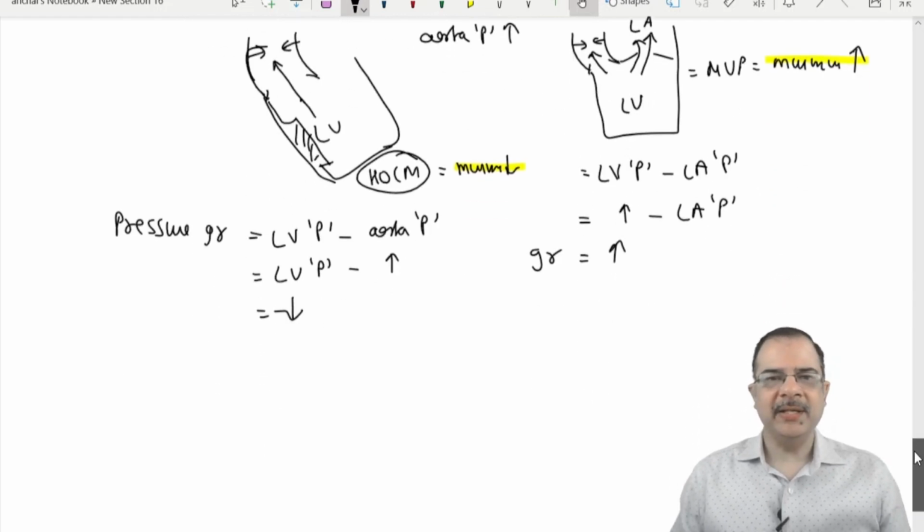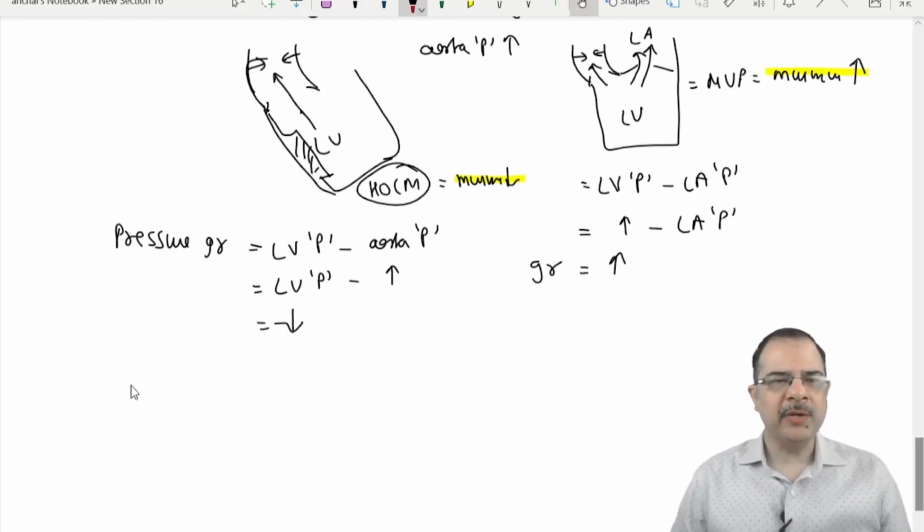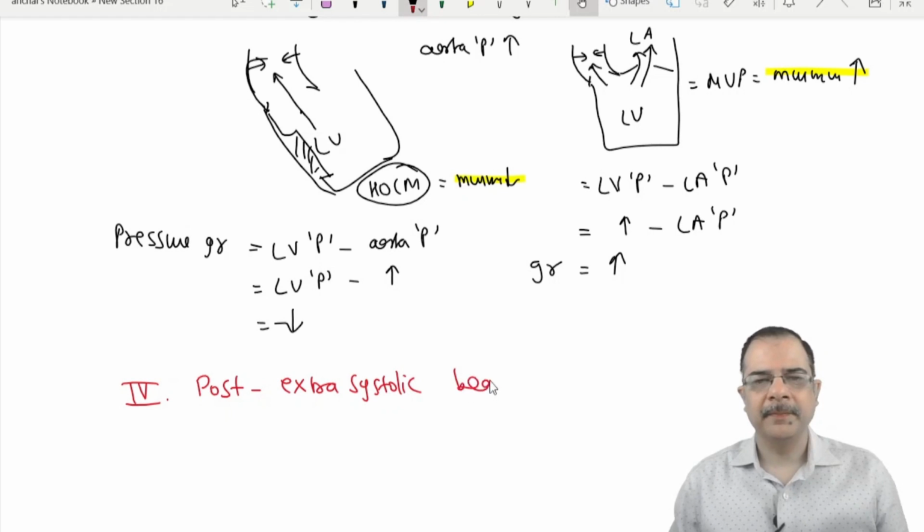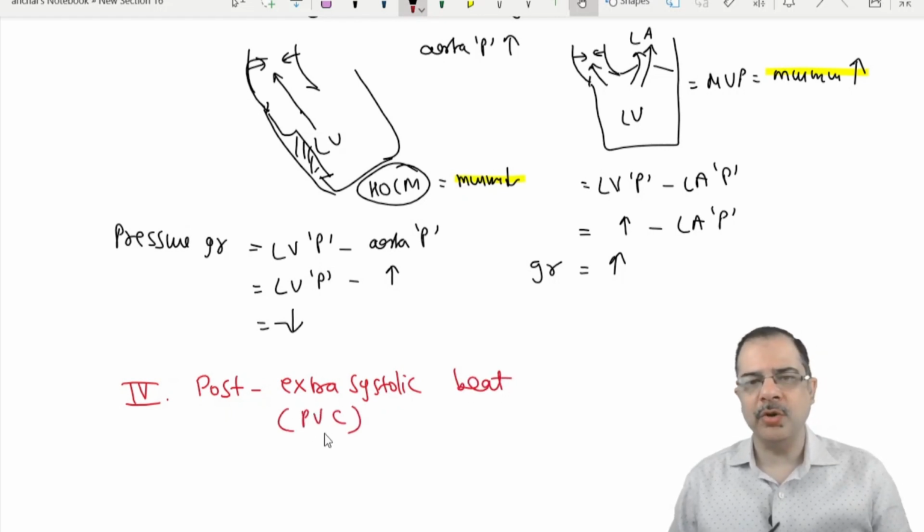And then there is one more maneuver that is known as the post extrasystolic beat, or post PVC, premature ventricular contraction beat.